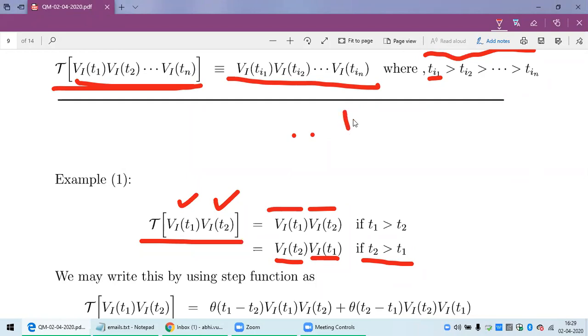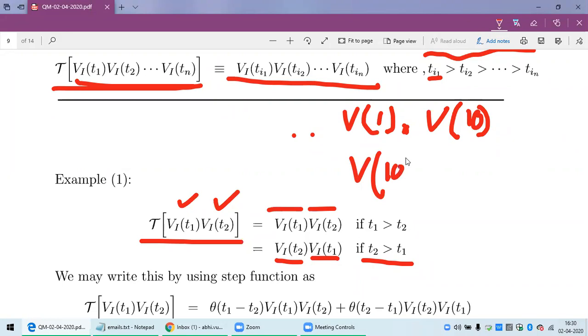Suppose V of 1 second into V of 10 second, where T is time. Here, this product is not a time-ordered product because the second term contains T2 greater than T1. If you write this product the other way, this is a time-ordered product by definition.